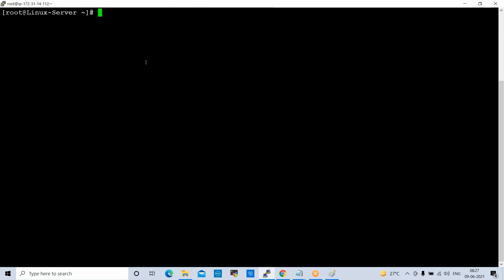So now I want to install some package here using the yum command. Before installing any package into a Linux machine, first we need to update the internal repository. Every Linux machine will have an internal repository. That we need to update first, okay? yum update. First we need to update this.